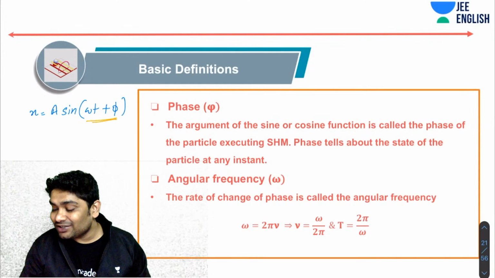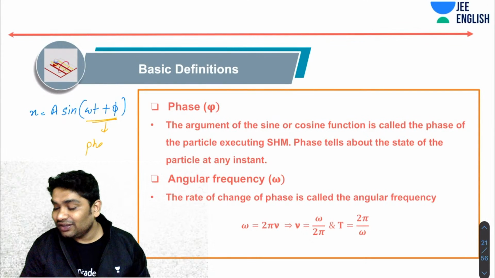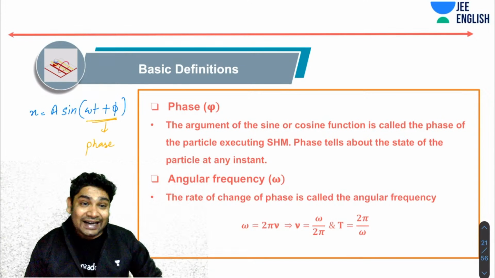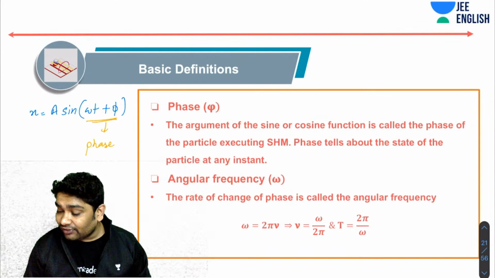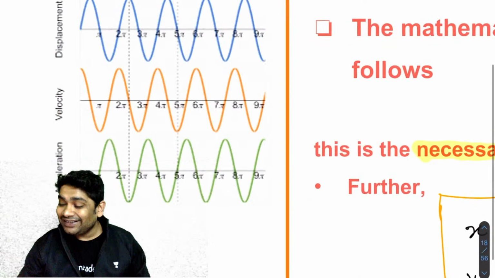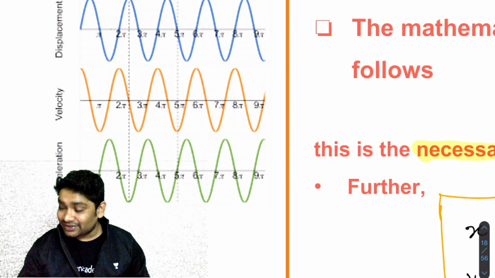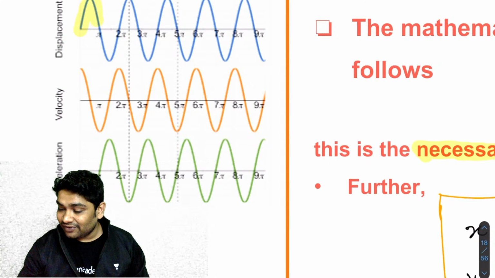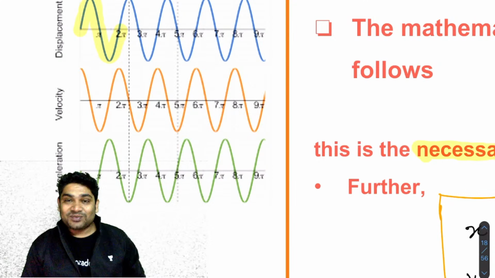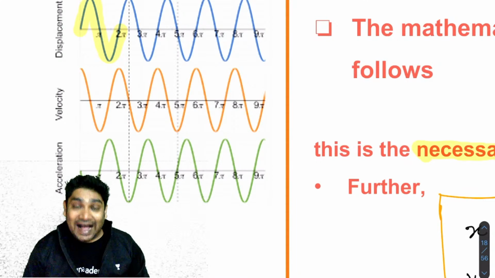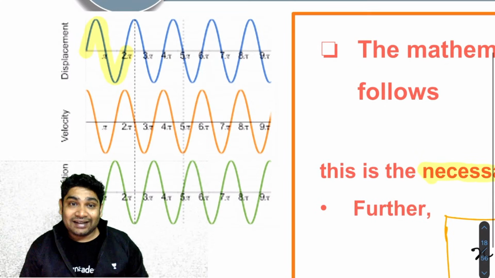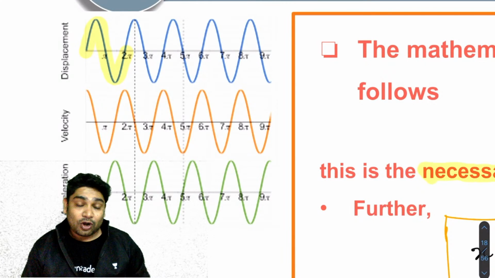This expression is called the phase of motion. What is that telling you? If you look at the graph, it is essentially telling you where the particle is during this motion. You can realize the angle turned by the graph. That is what the phase of oscillation is.